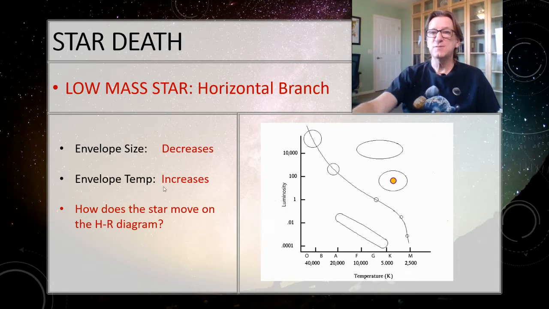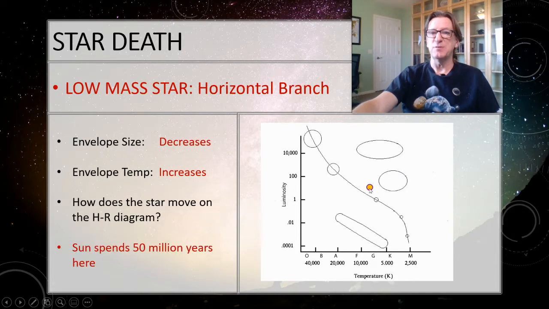So pause the video. How does the star move on the HR diagram? Well, if the size is getting smaller, it has to go this way, and if the temperature is increasing, it's got to go this way. So it drops down to about right here. And we call this the horizontal branch.